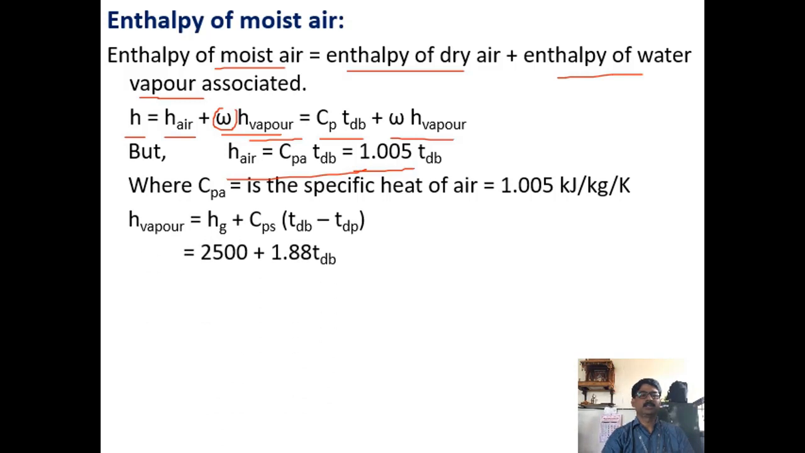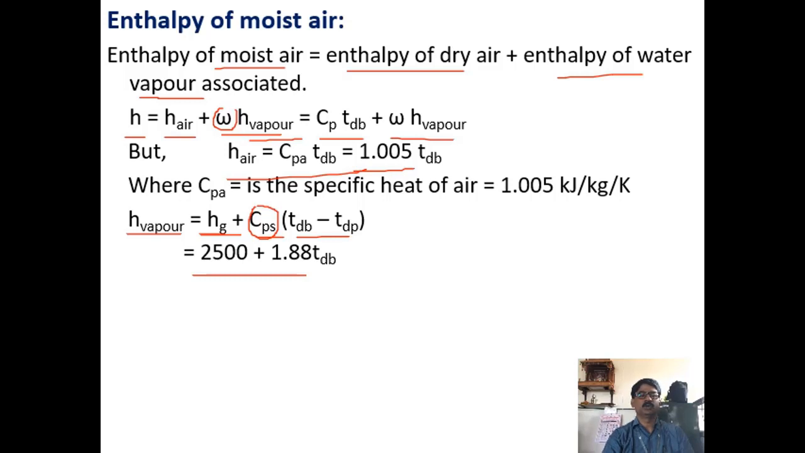H vapor is the enthalpy of vapor, which is the enthalpy of dry saturated vapor, Hg, plus the specific heat of vapor into the temperature difference, that is dry bulb temperature minus dew point temperature. Anything above dew point is a superheated temperature, and dew point is the temperature at which condensation takes place. So T_DB minus T_DP is the degree of superheat. If this is multiplied by the specific heat of vapor Cps and added to the enthalpy at the dry saturated point, that gives the enthalpy of vapor.